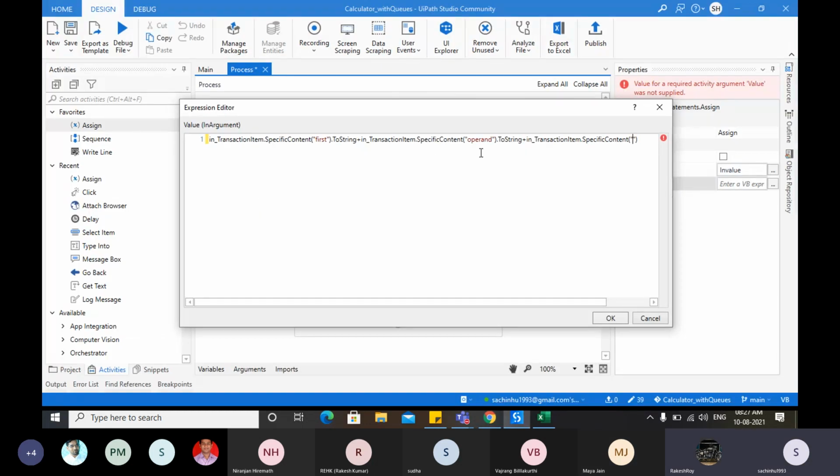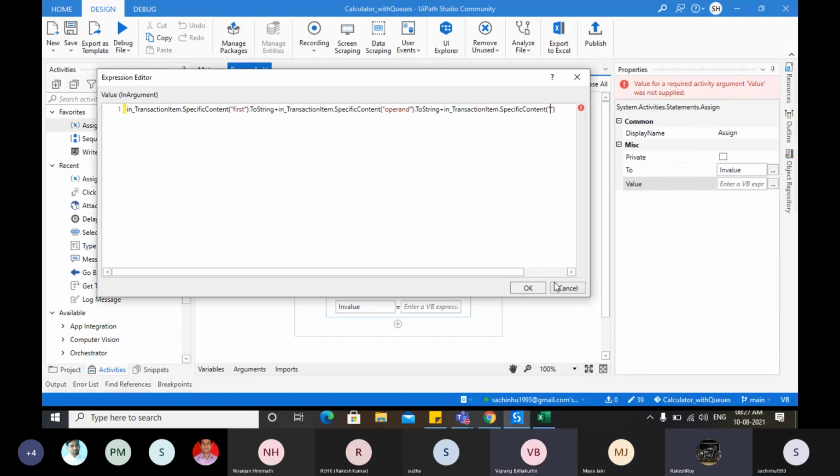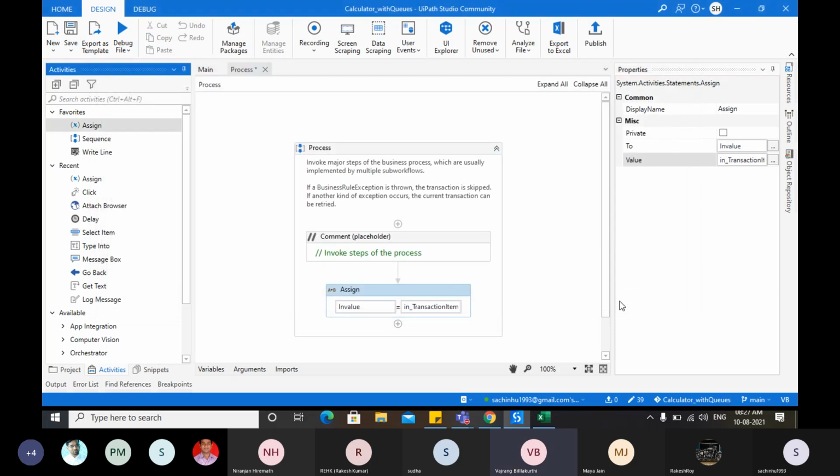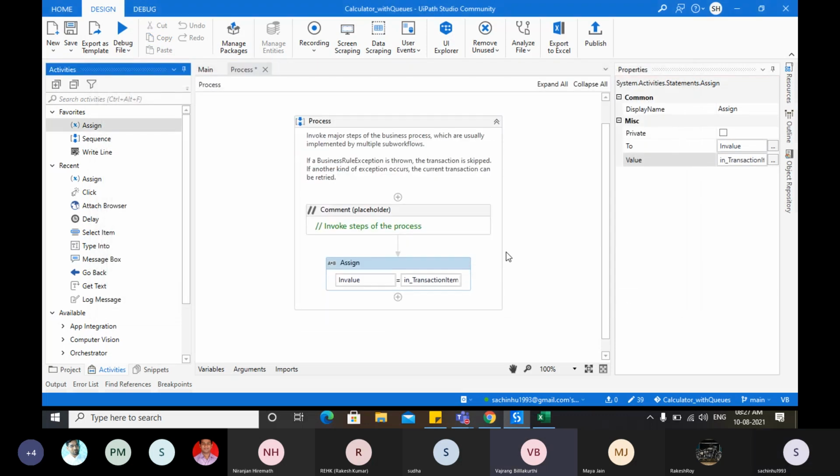I'm just thinking if you have a concatenate operation directly instead of doing all this big statement. We have string.concat, but though we have string.concat, we still need to write all these items. Okay, done. So now this is assigned to... Okay, hit OK. Now this is assigned to ln value.